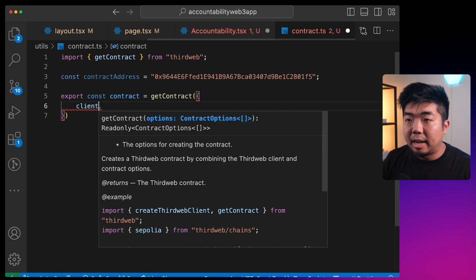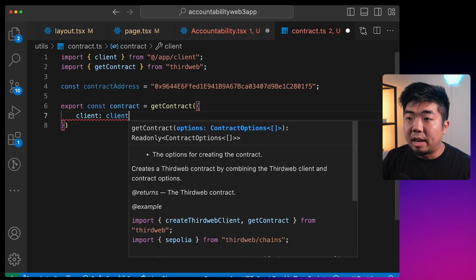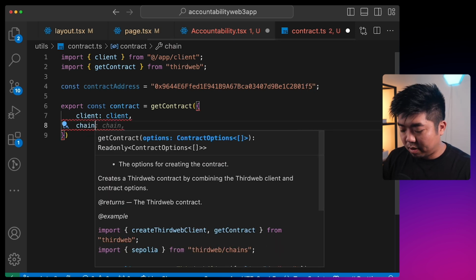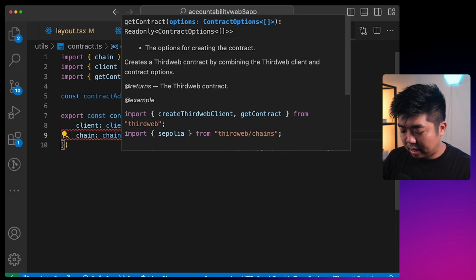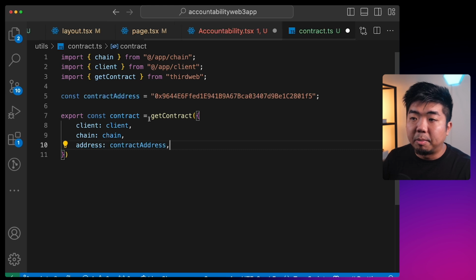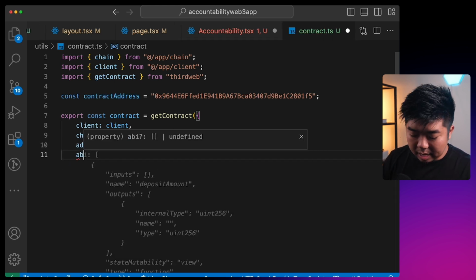So I can set the client here to the client from client.ts. I can set the chain here from chain.ts. I can set the contract address to the contract address right up here. And the final thing that we'll do is set the ABI.